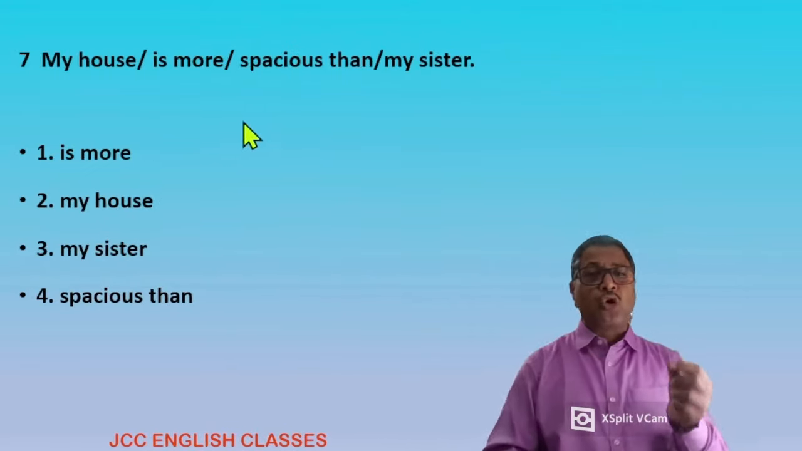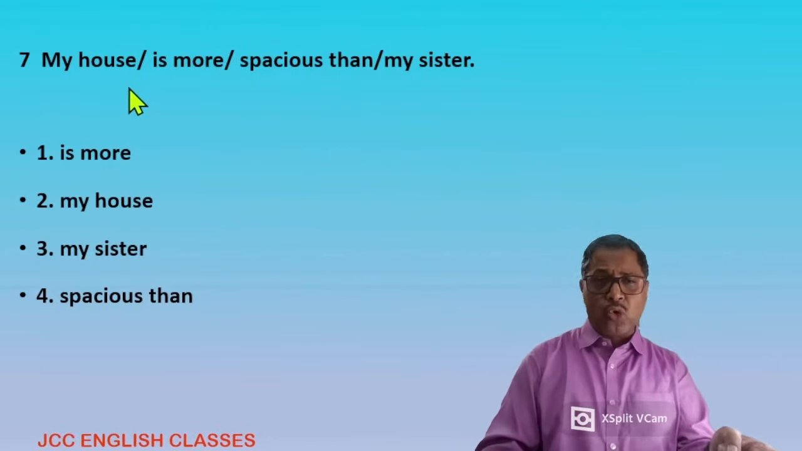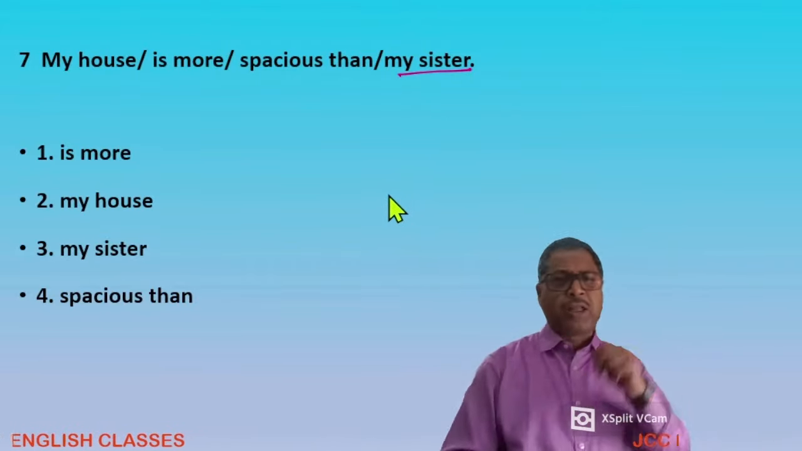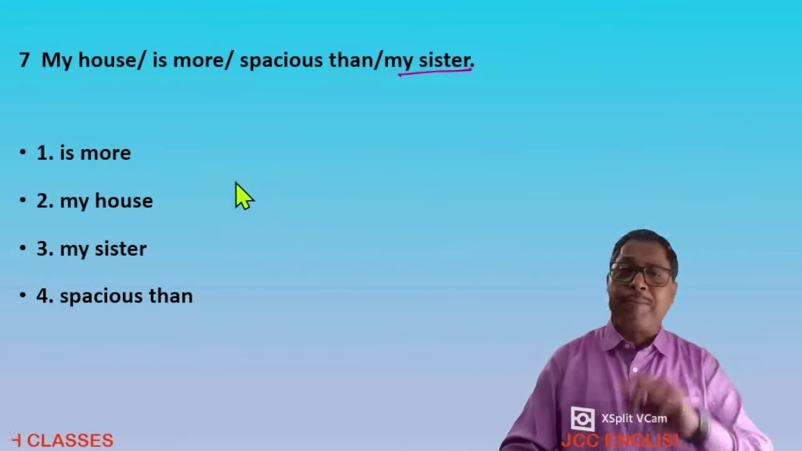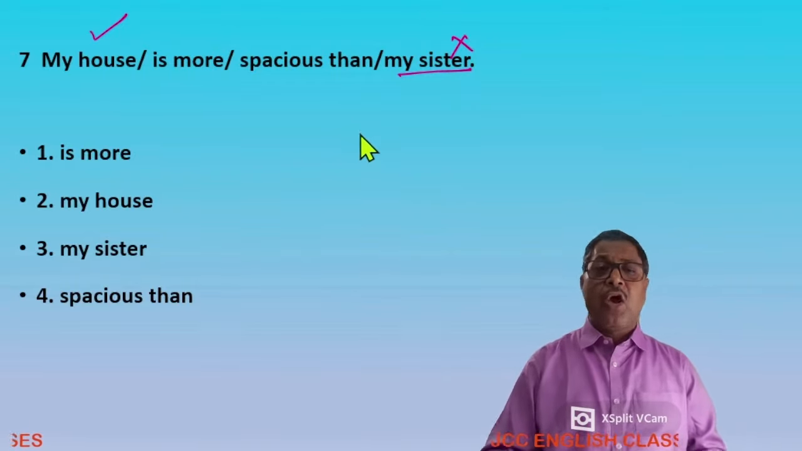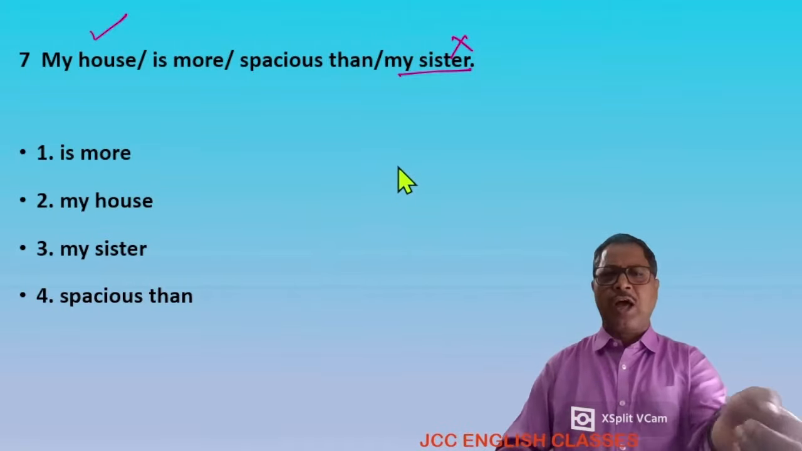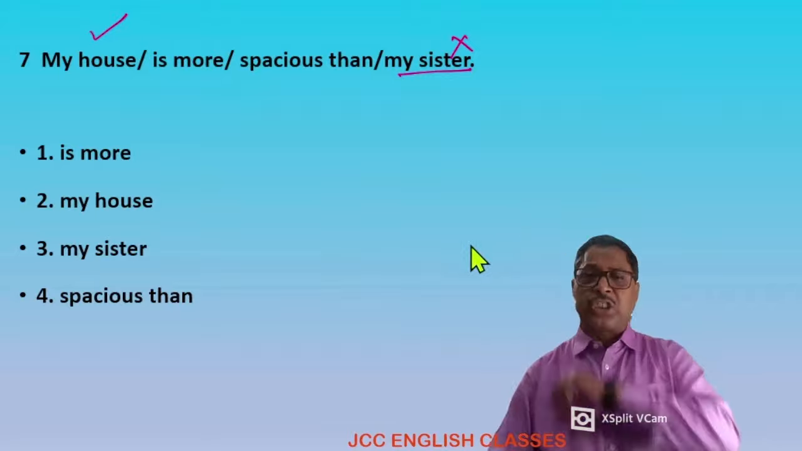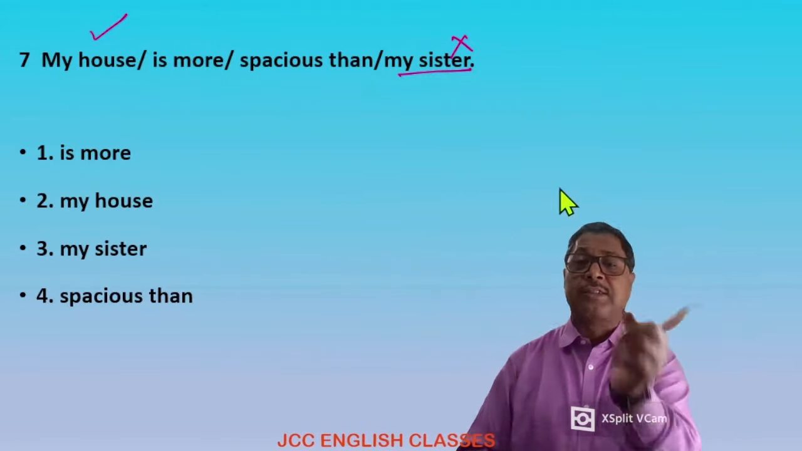Question number 7. My house is more spacious than my sister. Look at the sentence. My house is more spacious than my sister's what? My sister's property, my sister's house, my sister's car. Where is the comparison? Now there is no comparison. Or the sentence would be perhaps, my house is more spacious than the house of my sister. My house is more spacious than that of my sister. Or you can write, my house is more spacious than my sister's.